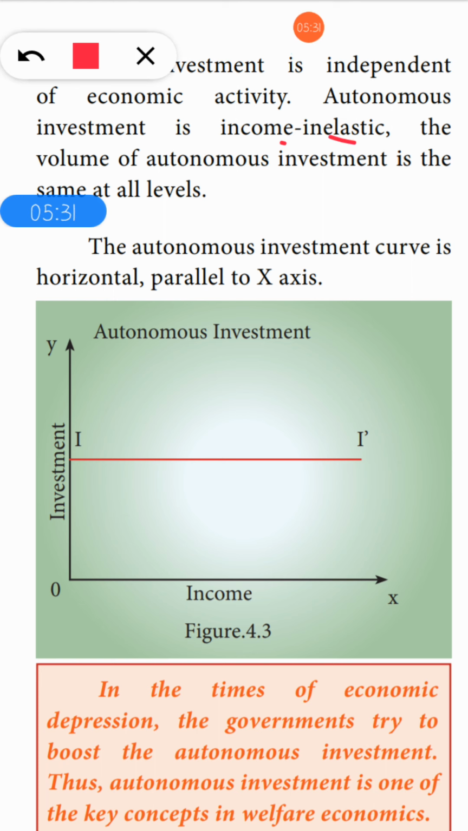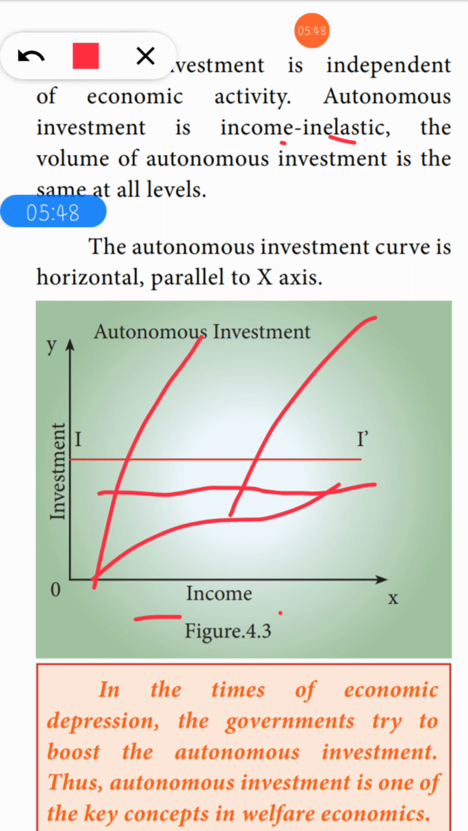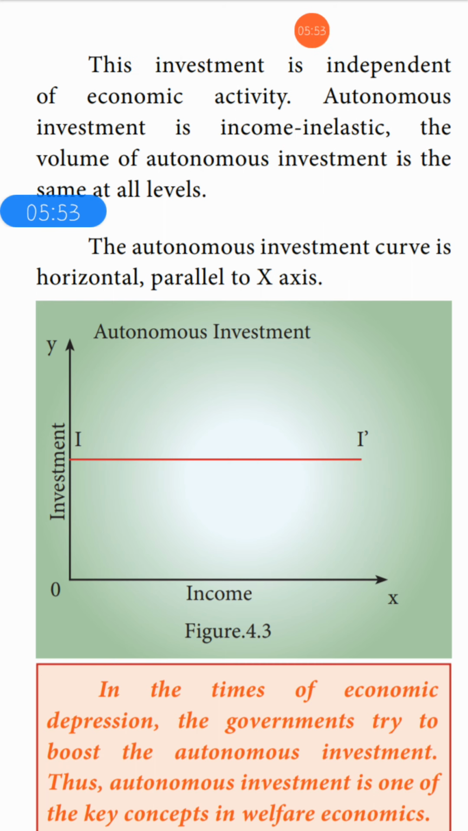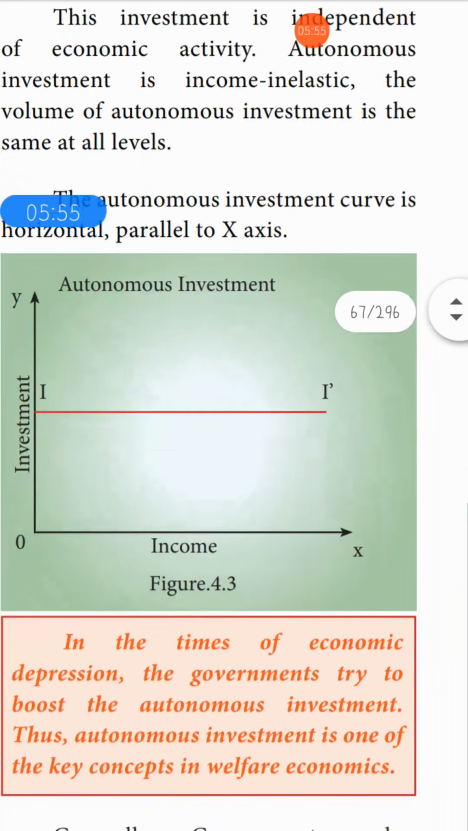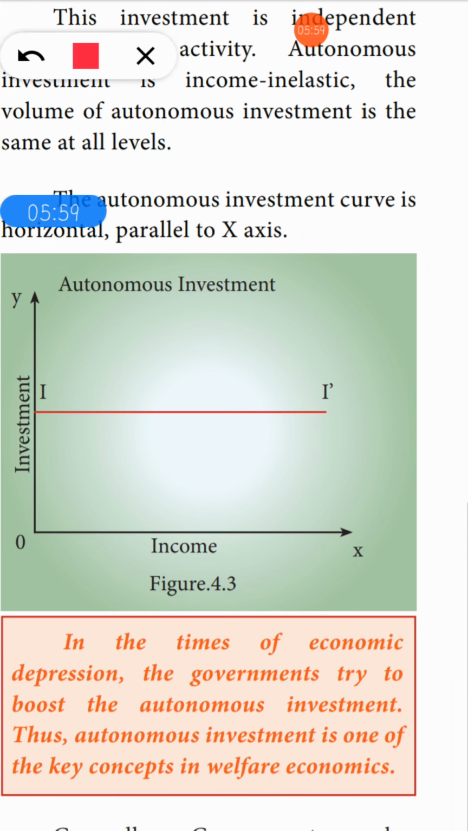Okay, so here you can see the diagram. This line is parallel to the x-axis. Why? Because it is inelastic, so it is parallel to the x-axis. There are no changes here. If there were changes, it would slope down, or it could increase or decrease. But here there is nothing, it looks like a parallel line. In the x-axis, income is measured, and the y-axis measures investment, that is I.